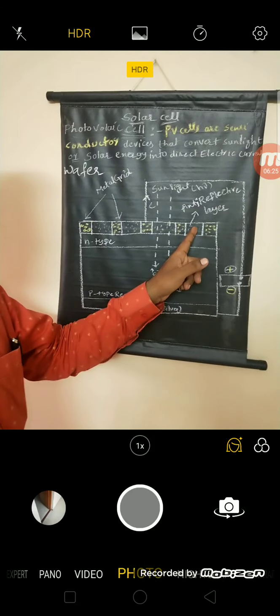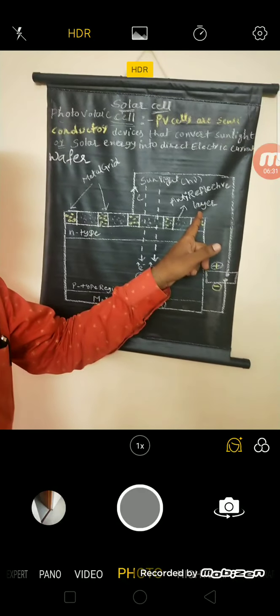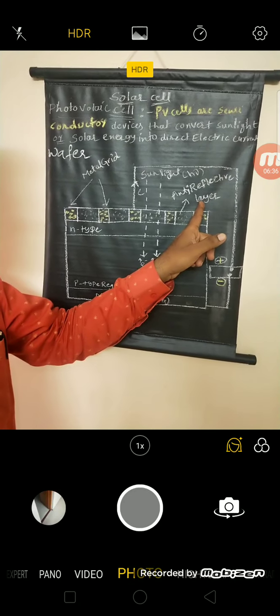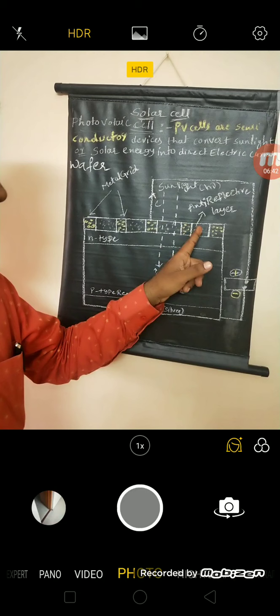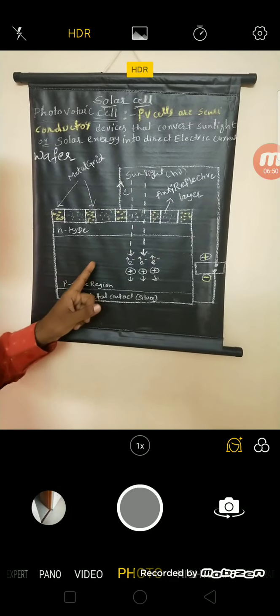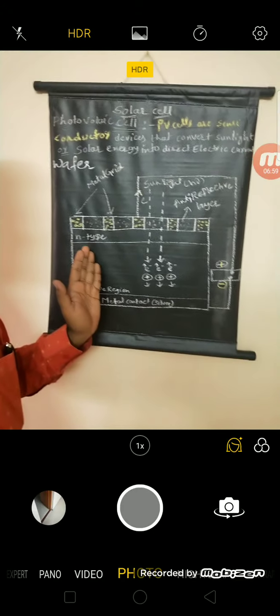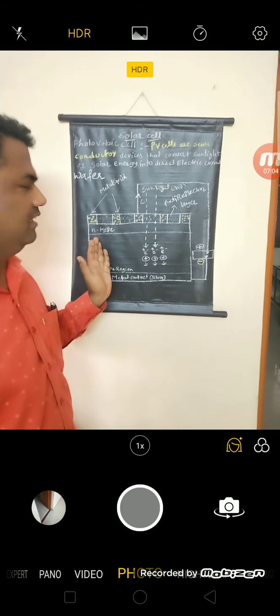We have to coat the solar cell with an anti-reflective layer, which is made of silicon nitride or titanium dioxide. The anti-reflective layer is coated on the surface of the solar cell or photovoltaic cell. This is all about the construction of the solar cell or photovoltaic cell. Once again, I will repeat it. Here, the polycrystalline silicon wafer is nothing but a thin layer cut from the silicon ingots.